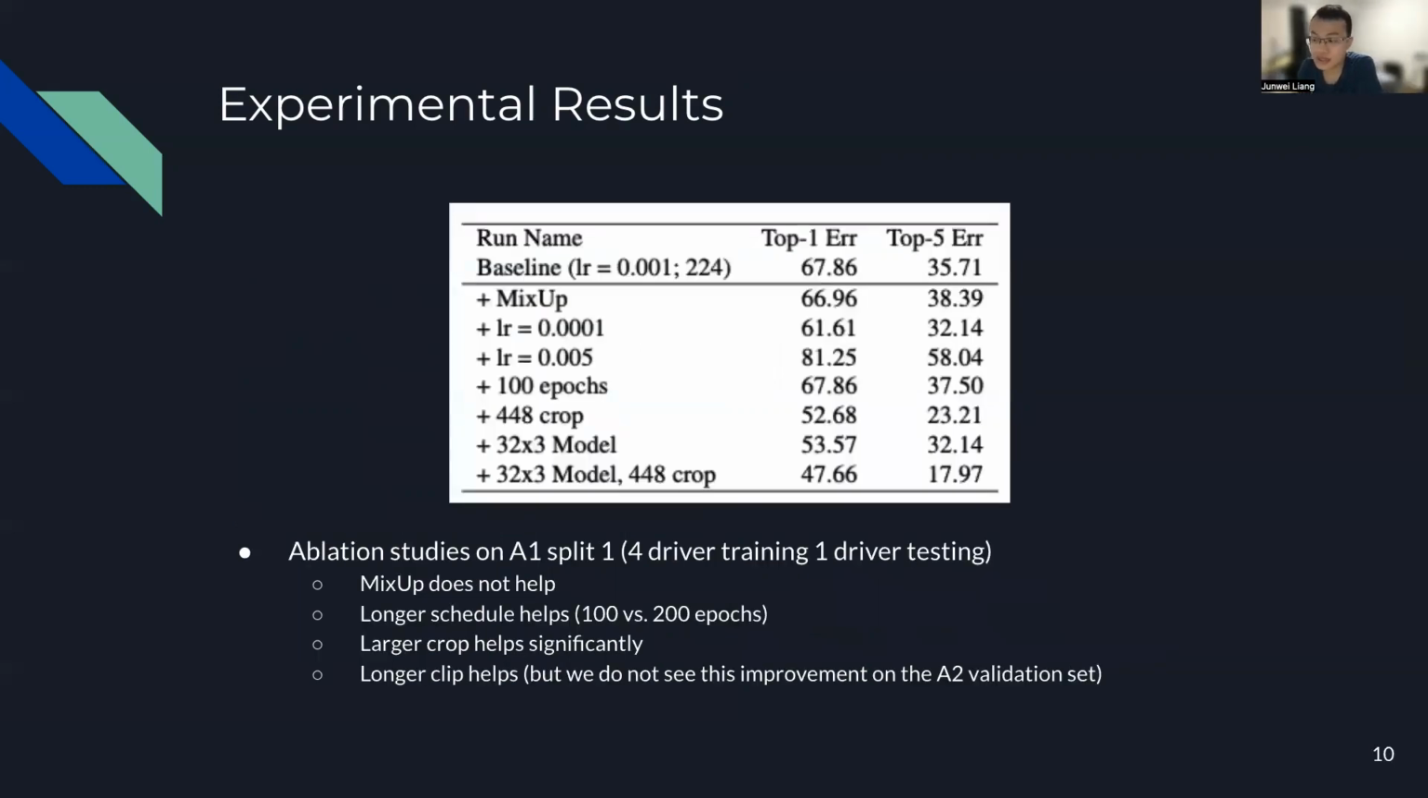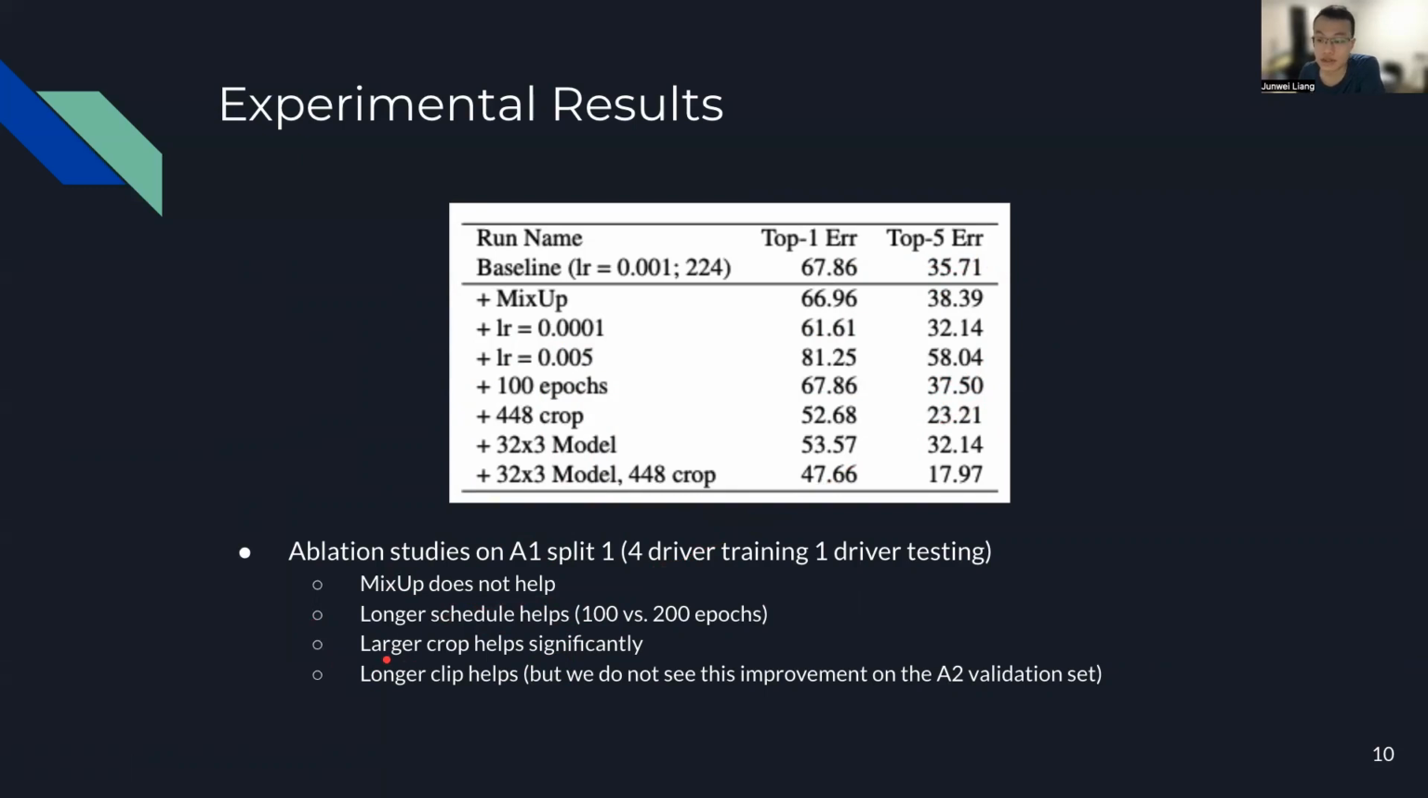Here are some interesting ablation studies we conducted on one of the splits on the A1 dataset, which means we take 4 drivers for training and 1 driver for testing. We can see some of the conclusions here. Mix-up does not help. Longer schedule helps. So 100 epochs has 37 top 5 error, but with 200 epochs, you can reduce that by a small margin.